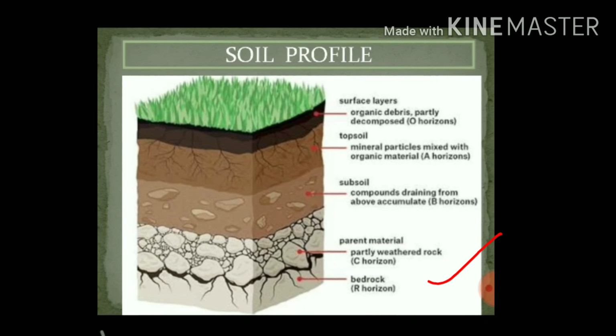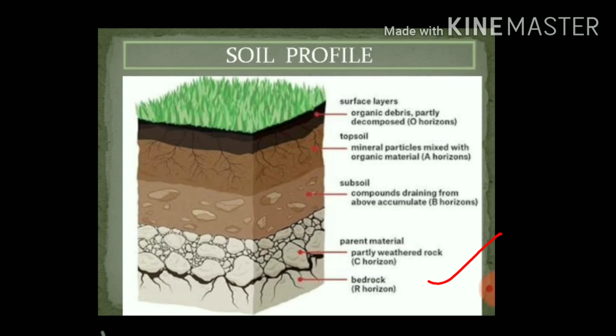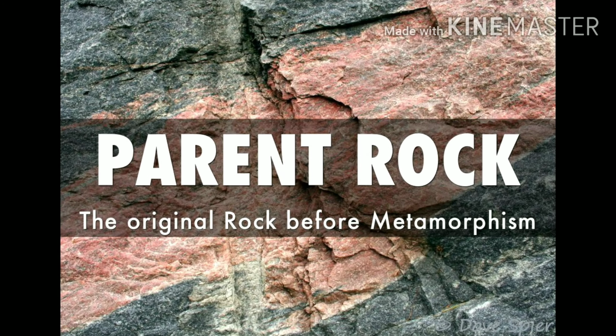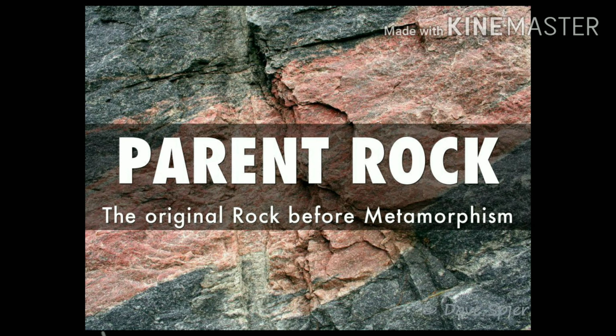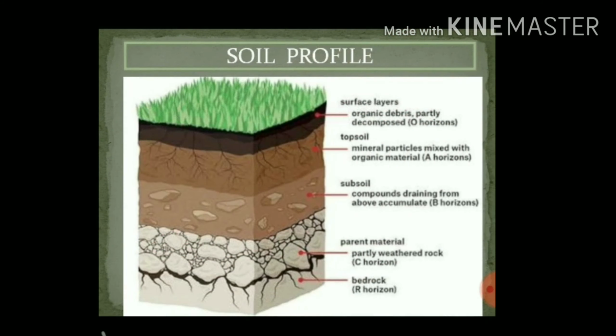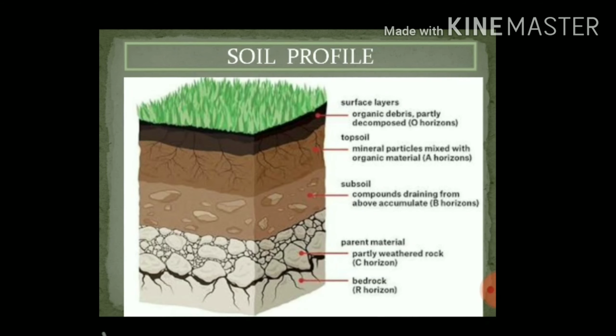Next and last, bedrock. The bottom layer of the soil profile is the bedrock. It is also called the parent rock because the formation of all these layers depends on the parent rock. It is solid, unweathered rock, which is made up of much bigger rock materials.